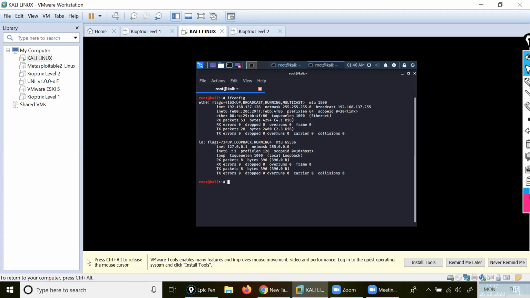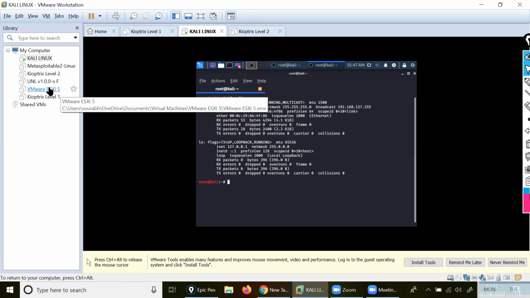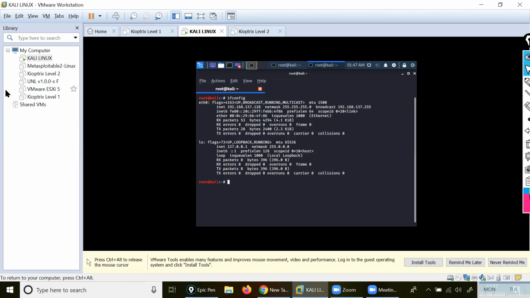If you check the network, see here, my network is the 192.168.137.0 network. You understood my point? With the help of this network, I'm going to connect with the internet, Qpatrix. Clear? I will check in eth0 how many networks I have in my VM. I have Metasploitable, Qpatrix 2, Qpatrix 3, UNL, VMware ESXi, and Kubernetes. These are the virtual operating system machines I installed. Understood my point?